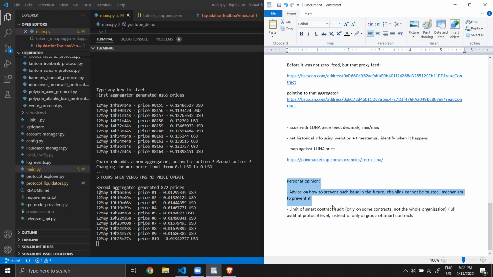And more broadly, I would say that there is a problem for the audits of smart contracts and blockchain projects, because it's very expensive, and usually people are making audits and limiting the scope of the audit to a limited number of smart contracts.